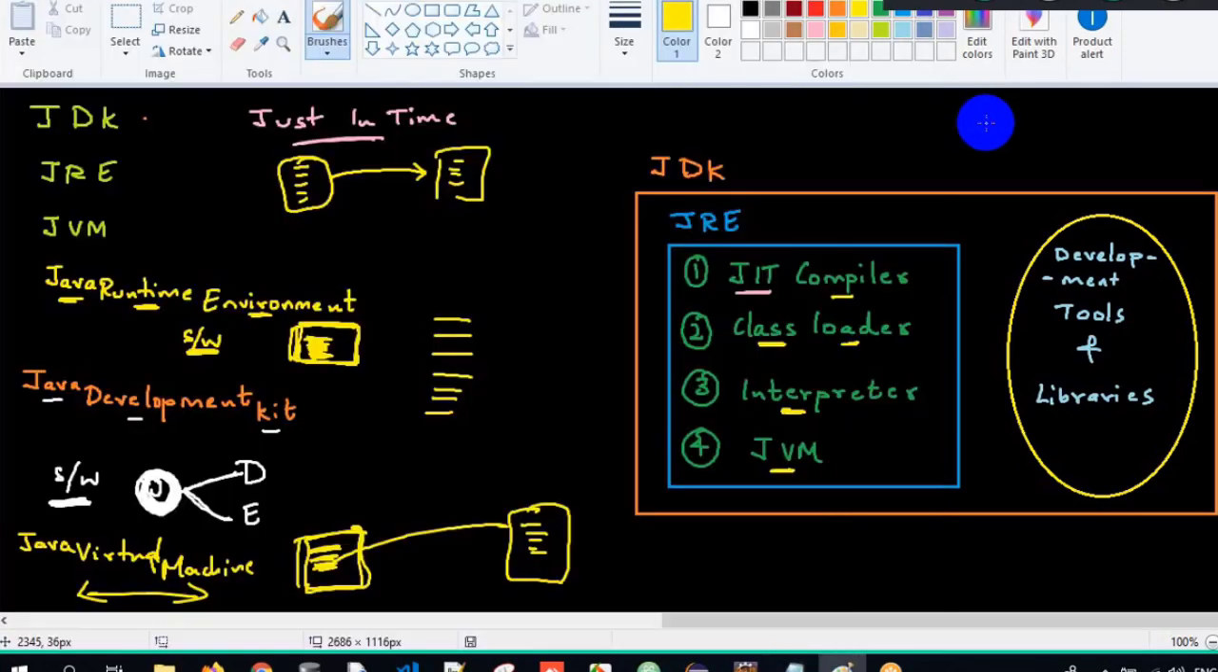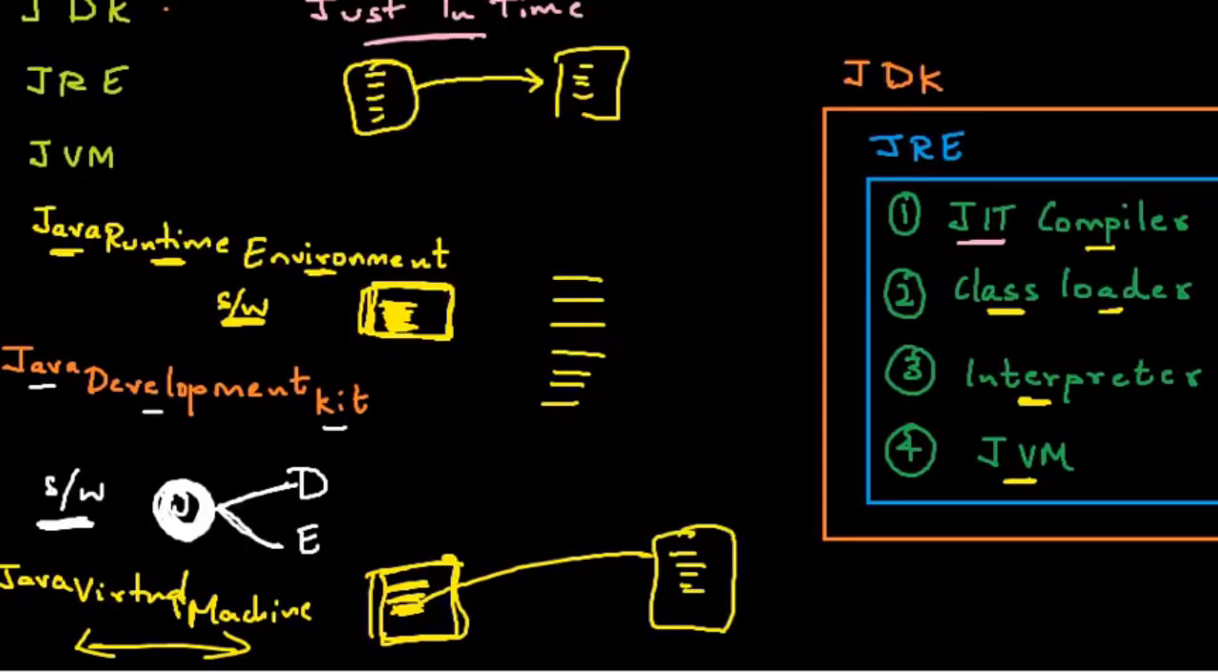Clear? As developers, we will develop also, execute also. So we have to download and install the JDK here. Got it? So these are the few things which we are supposed to understand. We need to understand what is JDK, JRE, JIT compiler, class loader, interpreter, and JVM. Once we understand, it becomes a very easy process to understand the proceedings. Clear, guys?